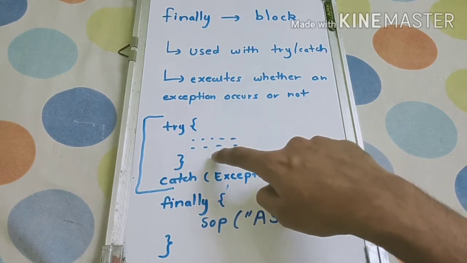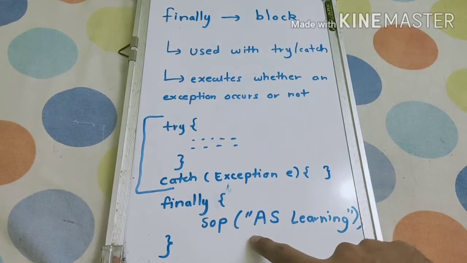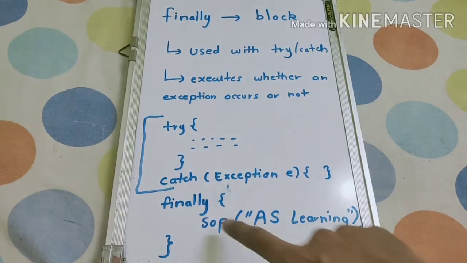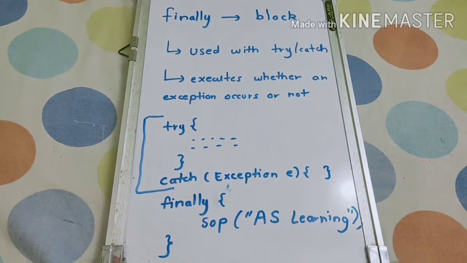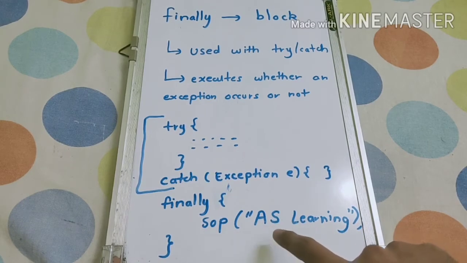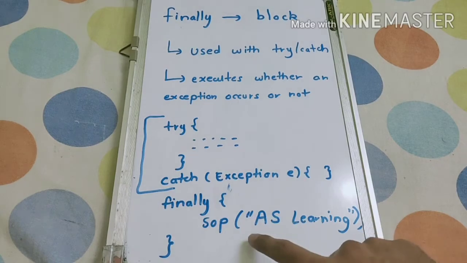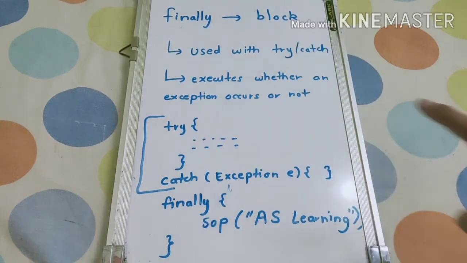If we get any exception in this particular block, then also "learning" will get printed because it is under finally. Typically we use it to close the database connection. That is a very important part, because we have to close the database connection, so we can take care of it in the finally block. So this is all about finally.